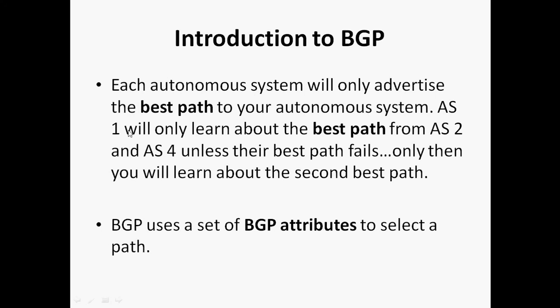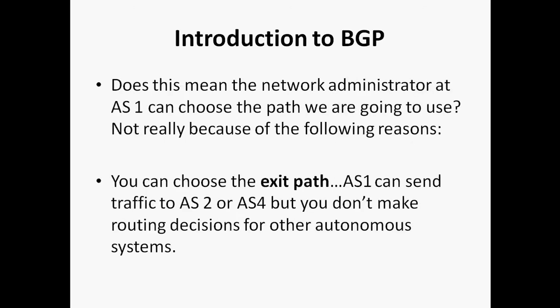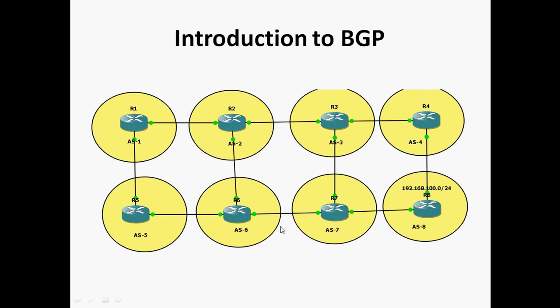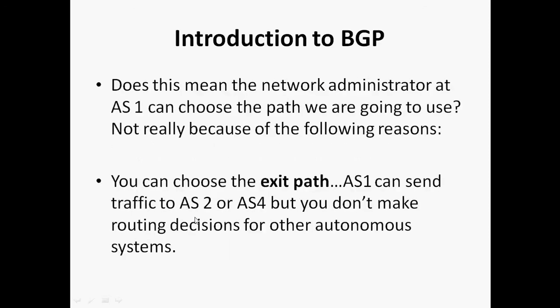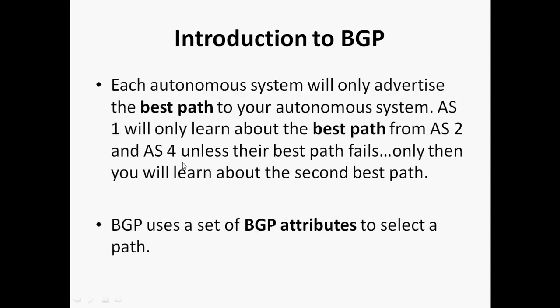So AS1 will only learn about the best path from AS2 and AS5. Unless the best path fails, only then will you learn about the second best path. Your neighboring AS, either AS number 2 or AS number 5, will advertise only the best path to your autonomous system. Based upon that, you can select the exit path.